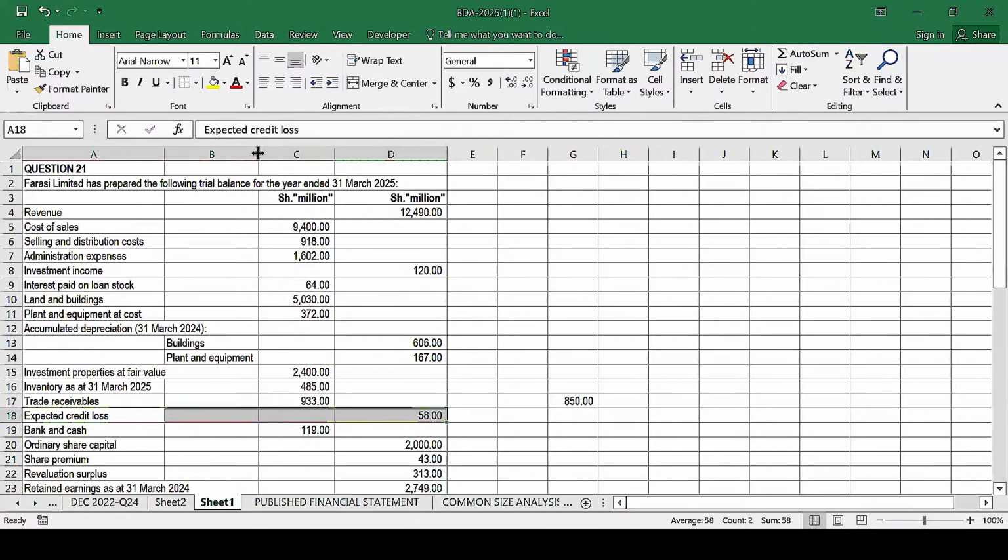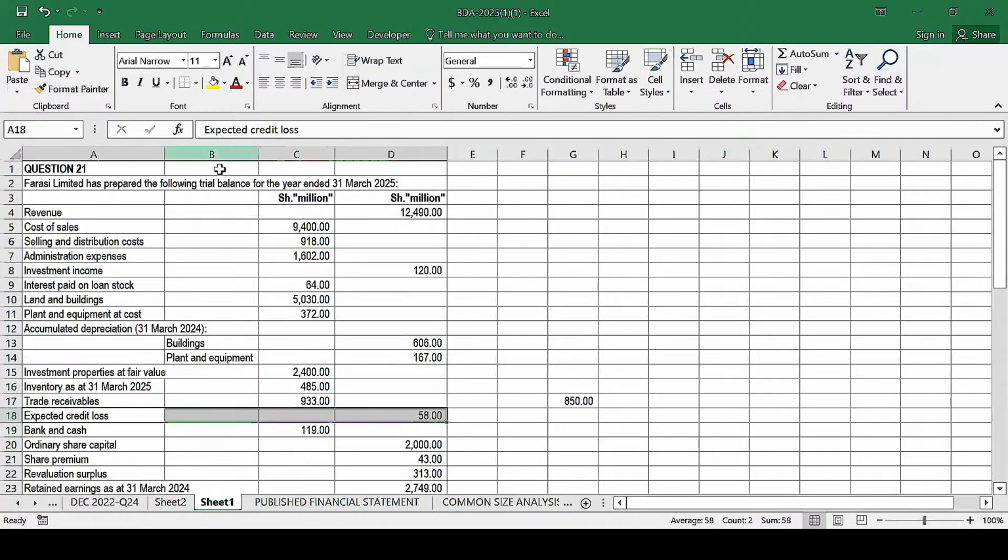If, for example, today you have a business and you have sold some goods to your customers on credit, so basically we say that you have given your customer some credit. You have given your customer some what? Credit. So if you expect that some of the money which is supposed to be paid by your customers will not be paid, that is an expected credit loss. You are expecting to incur some loss because you have extended credit to your customer.